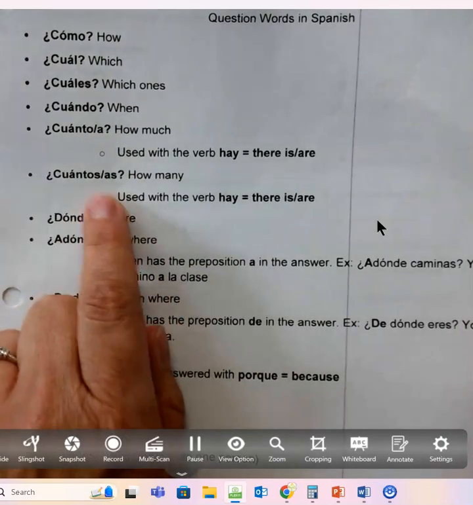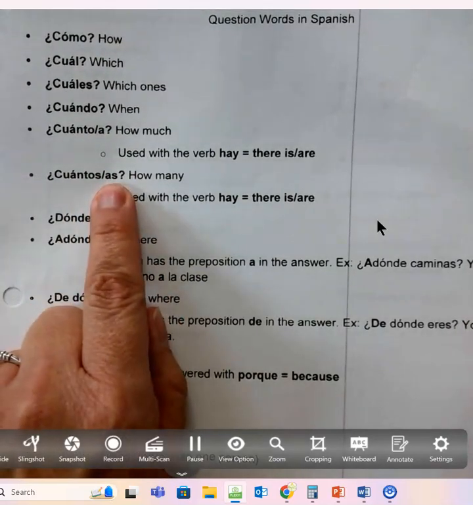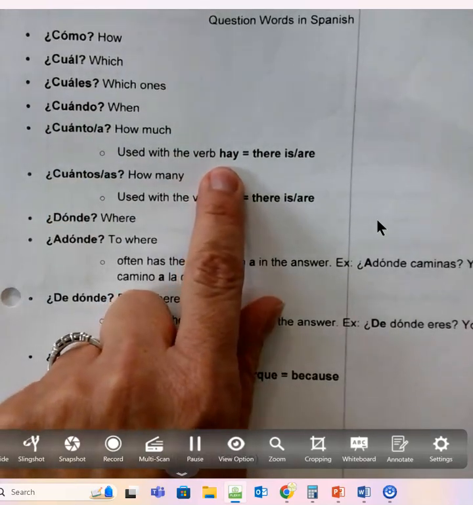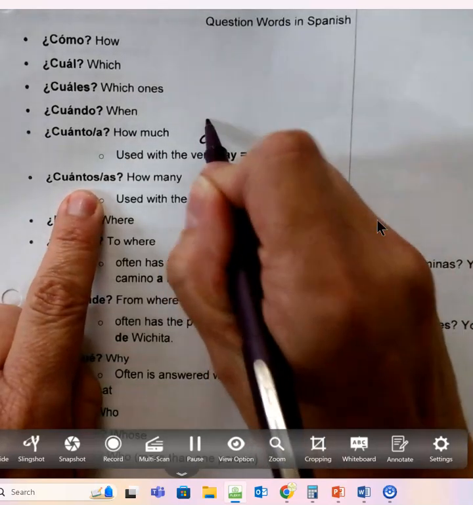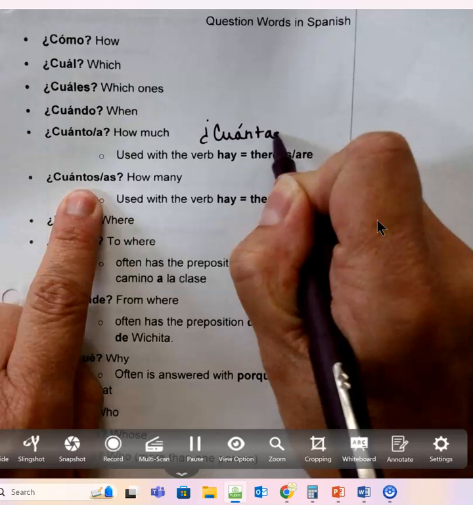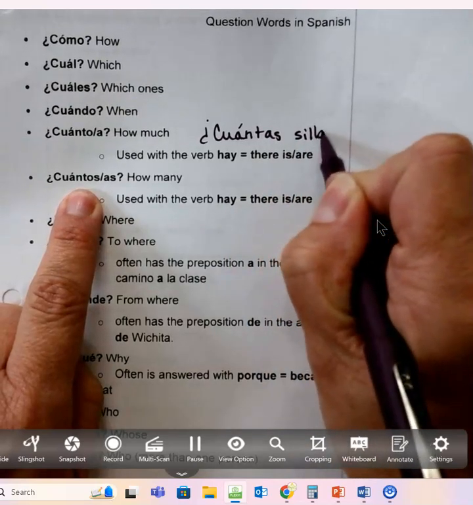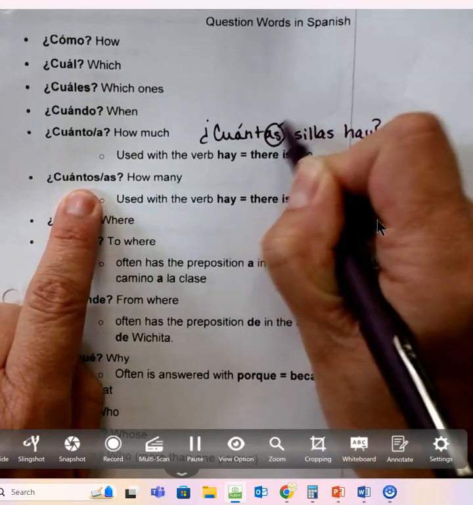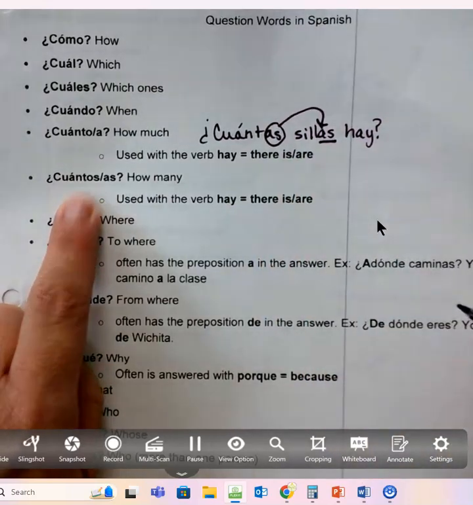The ending has to match the noun that you're talking about, right? We love to use this with the verb hay, there is or there are. I'm going to write you an example, the same one we used a little bit ago. ¿Cuántas sillas hay? Right? We had an -as because sillas is an -as.